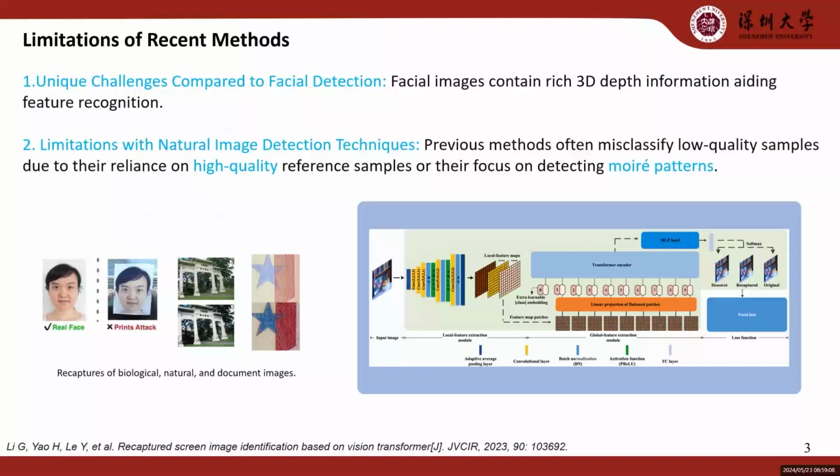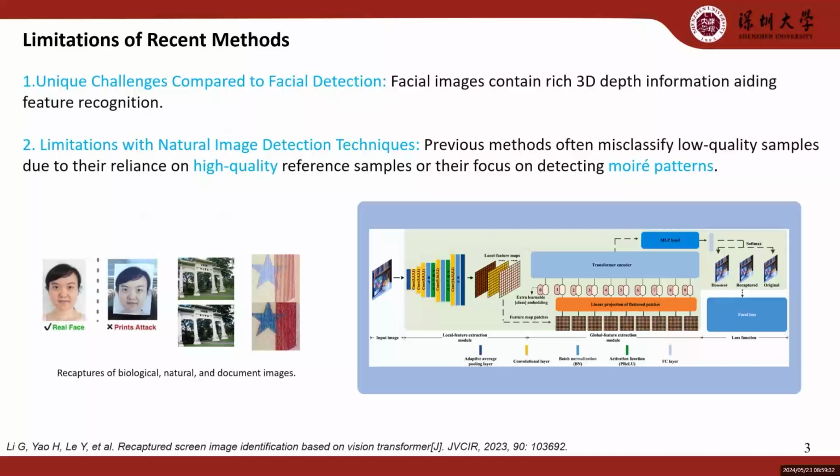Firstly, unlike face detection technology, document image detection encounters unique challenges. Face images often contain rich 3D depth information, aiding in feature learning and recognition. However, document images are typically planar, lacking depth information, which limits the direct application of many depth-based face recapture detection techniques in our context.